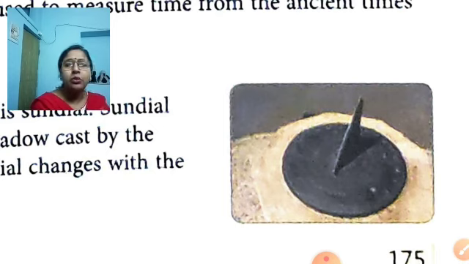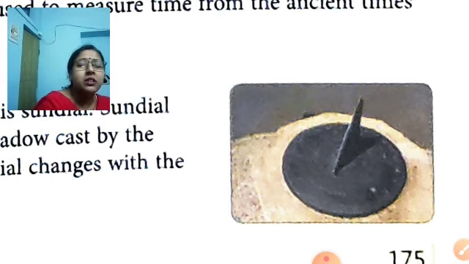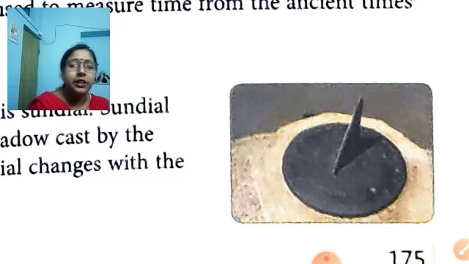So according to the movement of the sun, the shadow was created on this clock. Here a triangular blade was used, due to which the shadow of the blade occurred on this clock, and according to the shadow of the sun, the people at that time calculated the time.